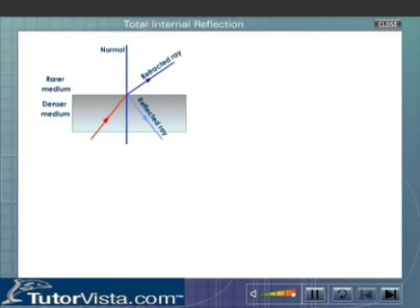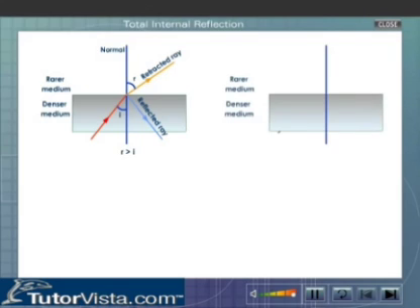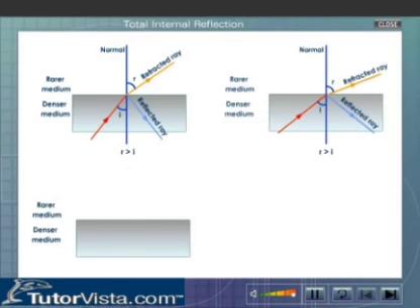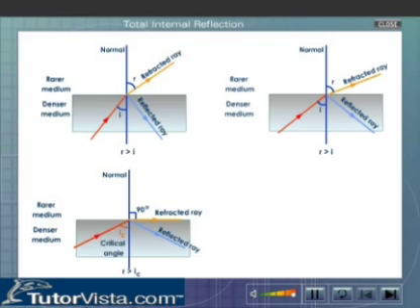The refracted ray bends away from the normal after refraction. That is, the angle of refraction R is greater than the angle of incidence I. Now, if we increase the angle of incidence, the angle of refraction also increases. And for a certain angle of incidence, say IC, the refracted ray grazes over the surface of separation and the angle of refraction will be 90 degrees. IC is referred to as the critical angle.